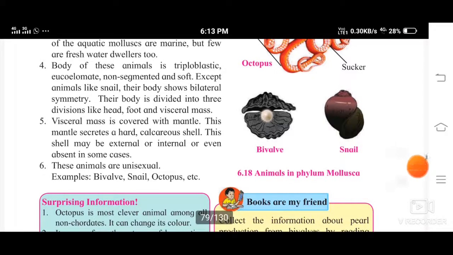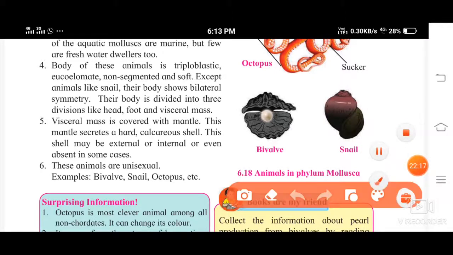So this visceral mass is going to secrete a hard covering. You must have seen the shells which you find in seas, oceans and all. In the sand you find them, isn't it? So it is going to secrete a hard calcareous shell.